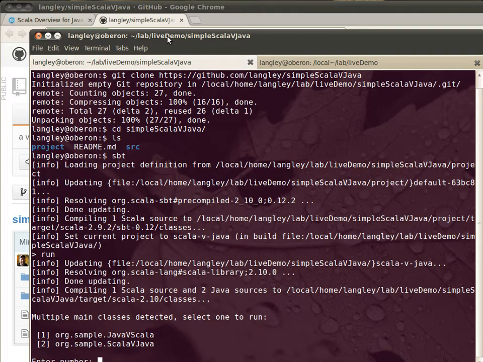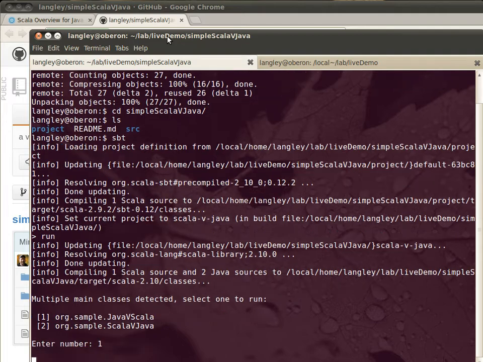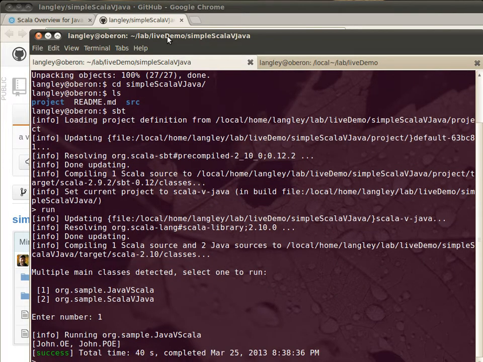Right now, we're just going to look at our very simple application. We'll watch it run first, and then we'll dive into the source code. So first, let's run the Java application. You can see it compiled both the Java and the Scala versions. Let's run the Java version first. You can see John old enough and John plenty old enough. In this universe, everyone's named John.